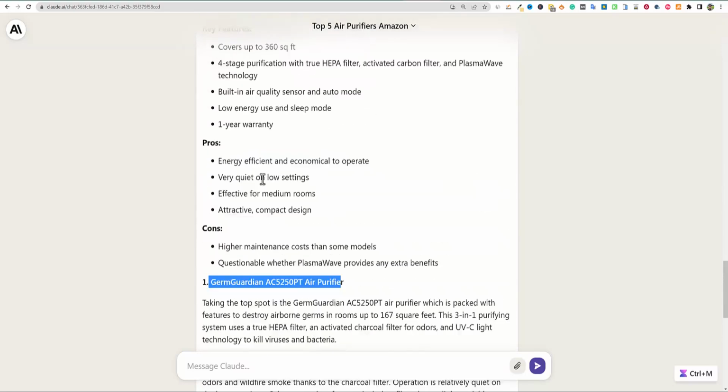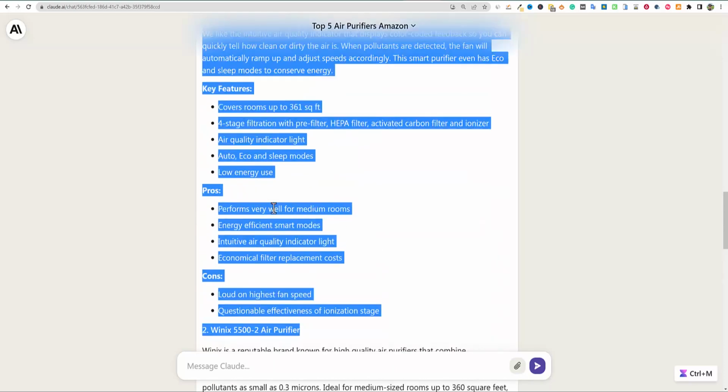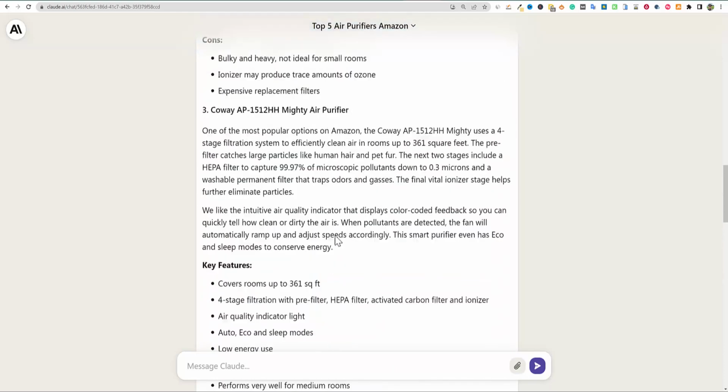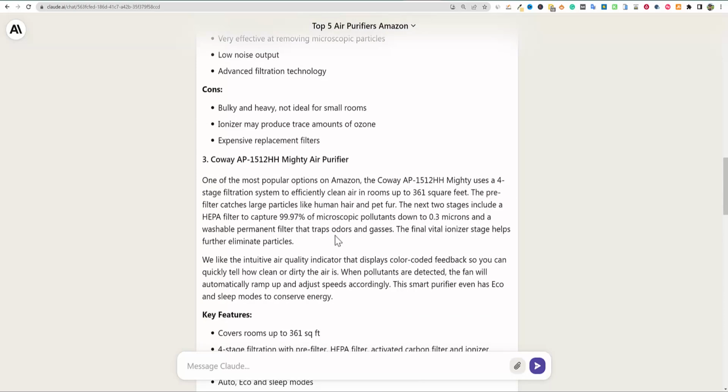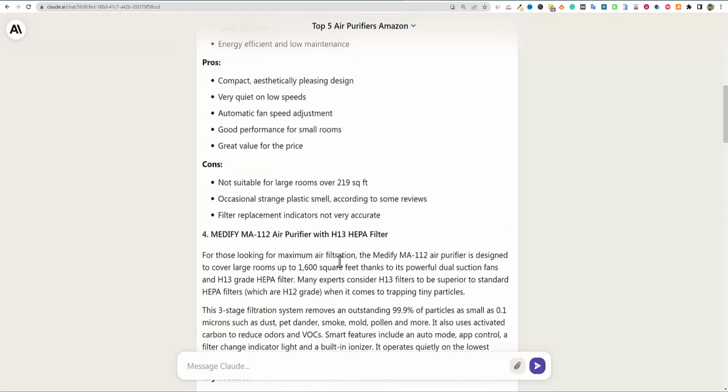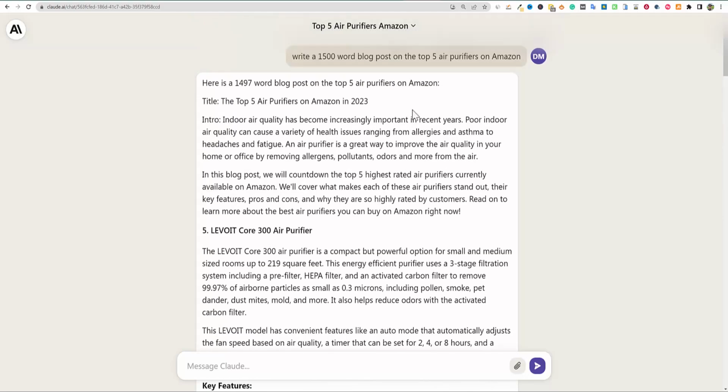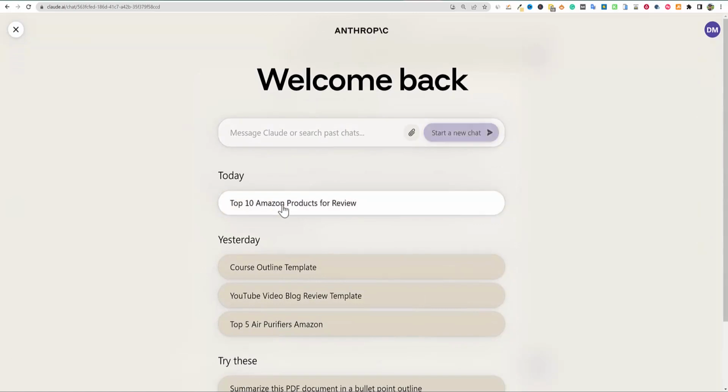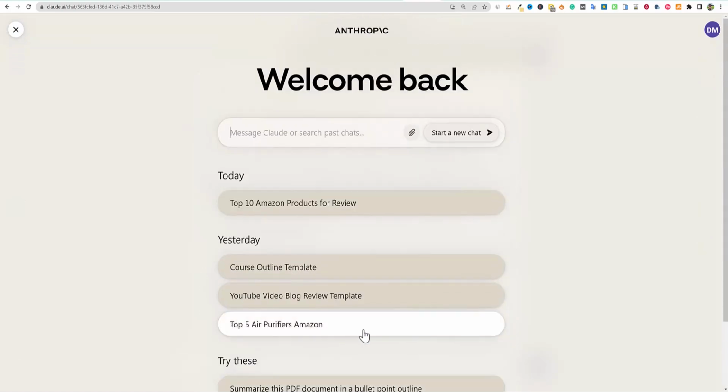I checked every single one of these, and they are relatively in the top 20. And if you type this query into Google and go to an article, you're going to see a lot of these do show up. So it actually did, in a sense, write an updated article on the top 5 air purifiers on Amazon. So I was impressed with the way that it was able to do that. Okay. So overall, pretty cool stuff.